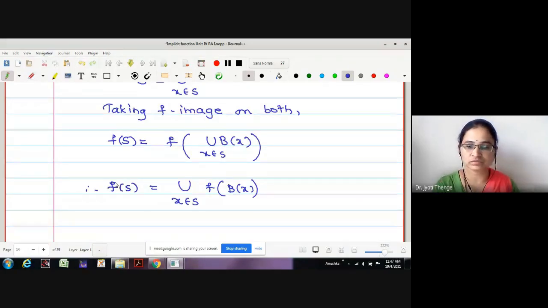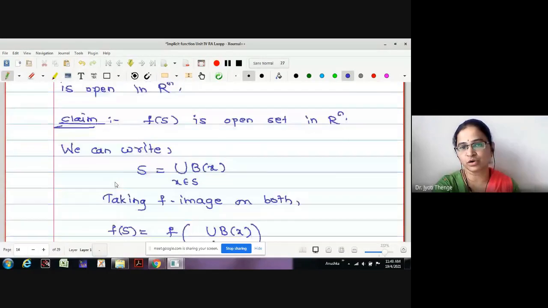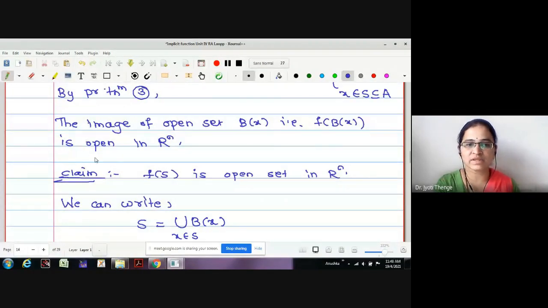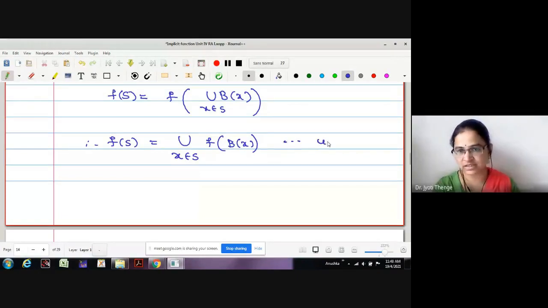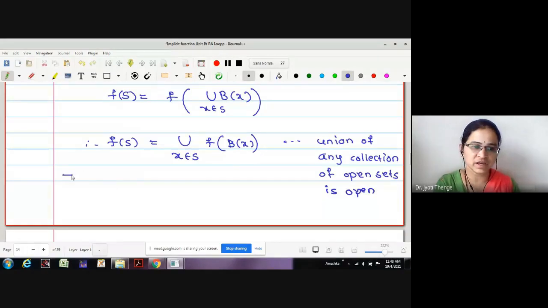Yes, f of B of x is an open set in Rn. Then what is the union of open sets? Open. The union of any collection of open sets is open. Right, therefore f of S is open, and hence the proof.